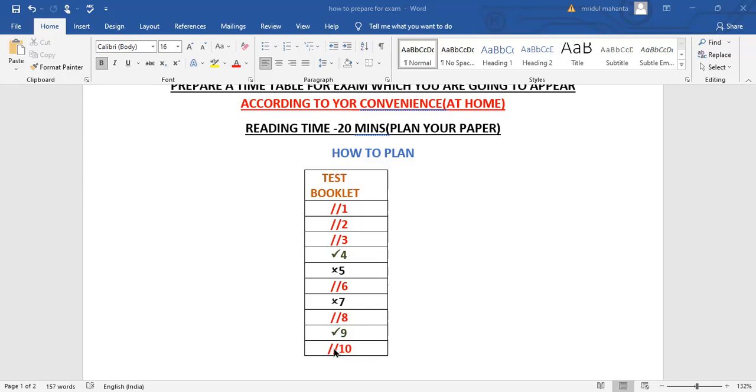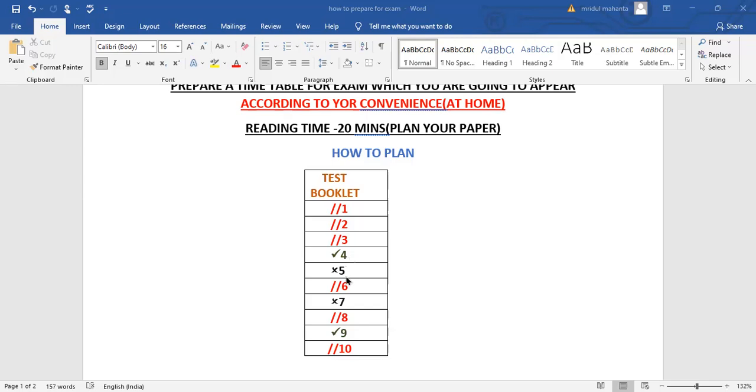When you are going to read the question paper, suppose for question number 1 you are sure you know the answer. In that case, you can mark any symbol according to your convenience. You can give a double tick also. I have given 2 ticks, that means I am confirmed of this question number 1. Then question number 2 also I am confirmed. Question number 3 also you are confirmed. Question number 4, I have given only 1 tick. That means you have a little doubt. Half you know, half you do not know.